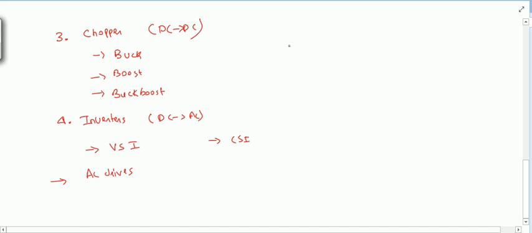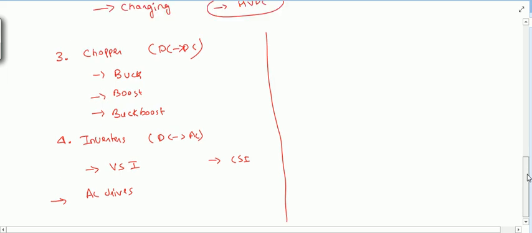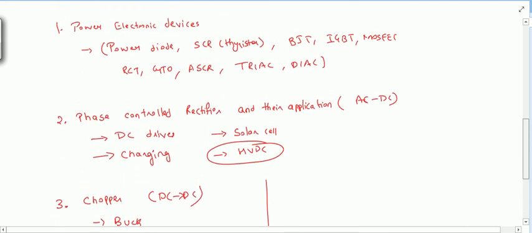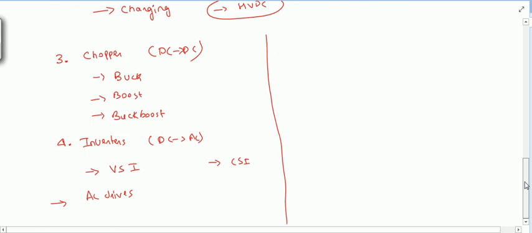There are some extra topics in the ESE syllabus other than GATE. These topics which I have written here are in the GATE syllabus.